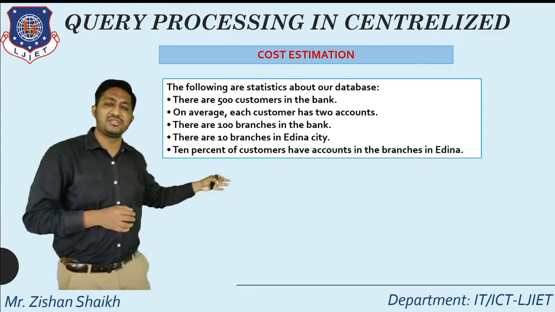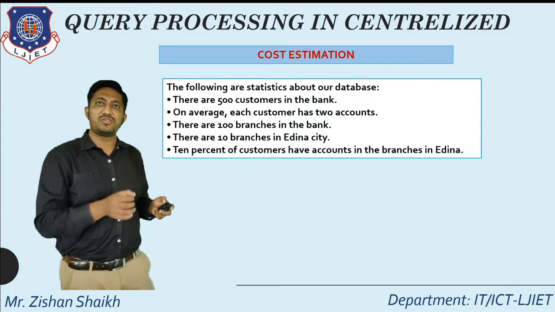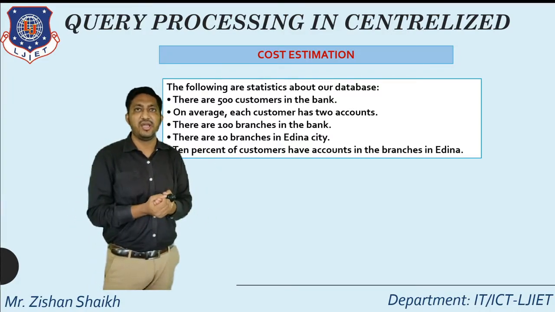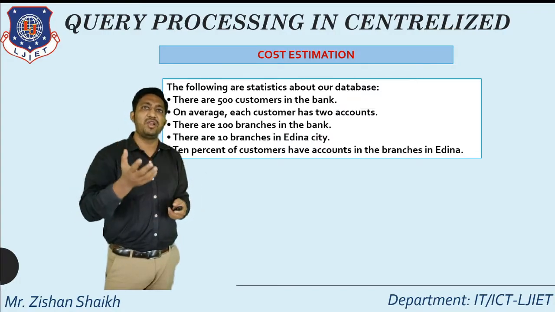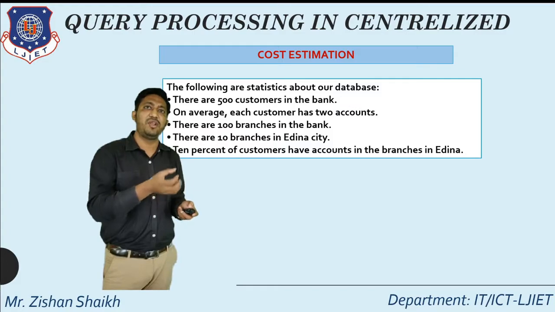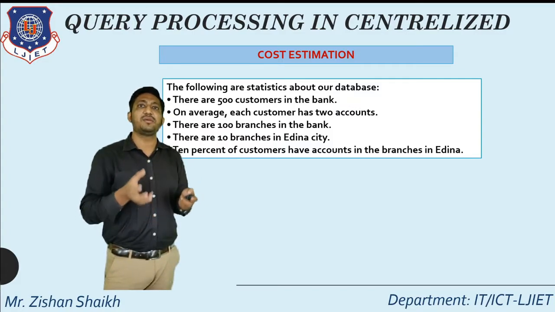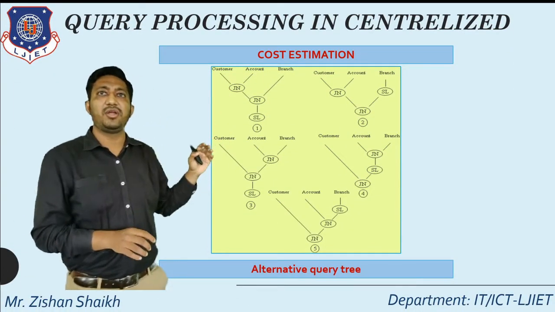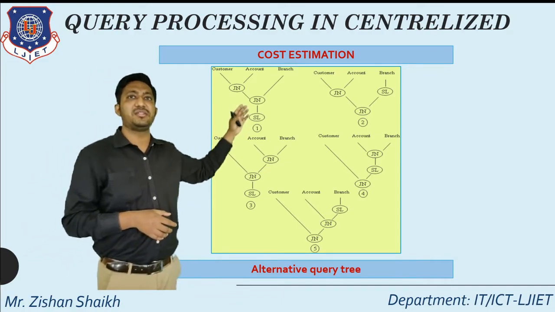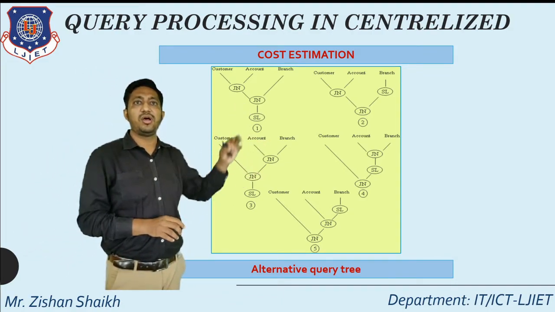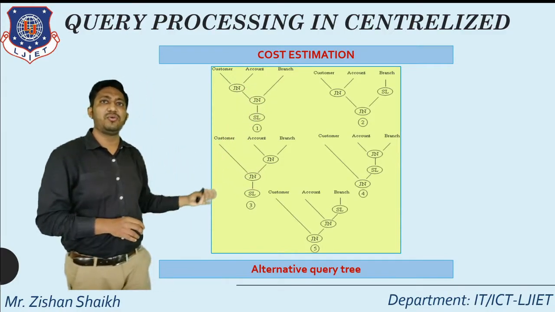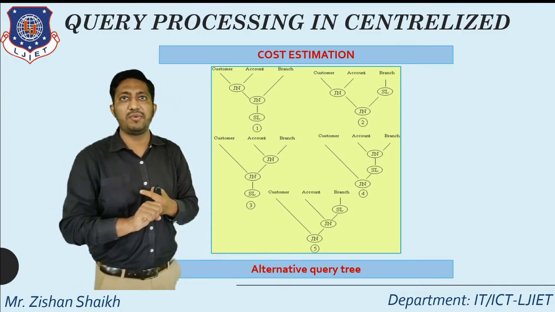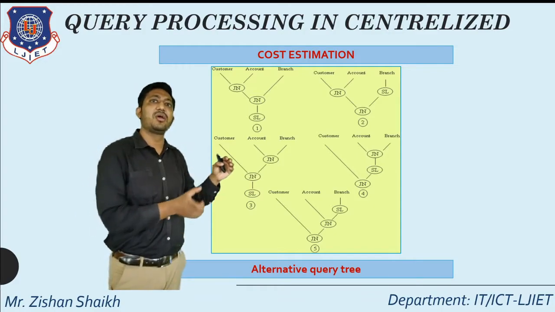According to these statistics, the cost will be calculated, because the first time a request comes, the query processor has to decide some statistics, and according to the data, the next query will be fetched and the query processor will generate a fast output. So for that some statistics must be there. We are taking these statistics, and according to them, a number of trees are generated according to the alternatives. According to this figure, there are 5 alternative trees given. From the 8, we are removing 3 alternatives according to the pruning concept, and we are getting 5 alternatives which will be cost effective.